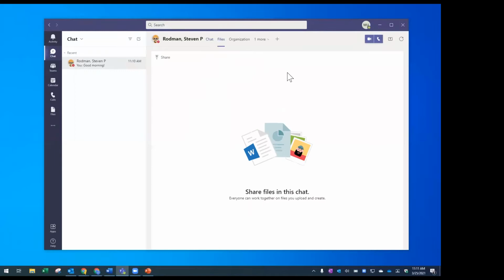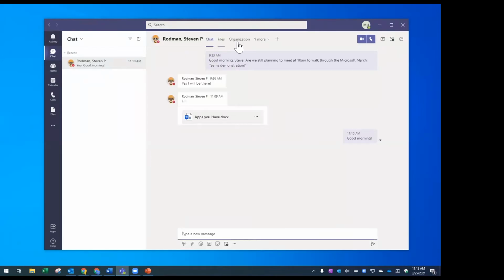So for whatever reason, it didn't load them there yet, but typically that's where they'll be listed and where I could drop more files. Okay, and I can also add more tabs for working with Steve. And it's possible that Steve shared a file with me that's stored in his OneDrive, and that's why it's not there.